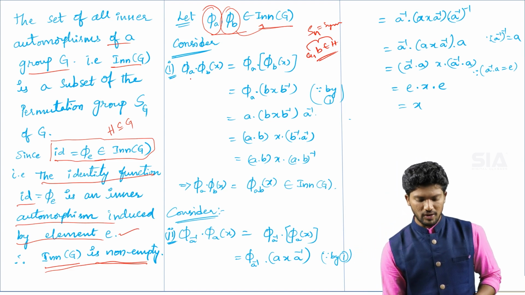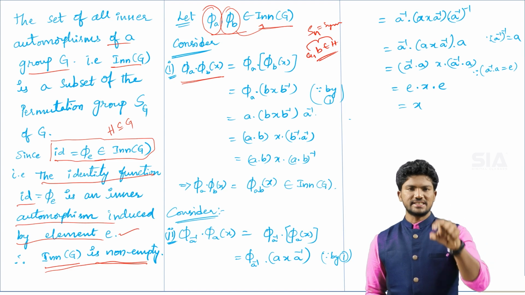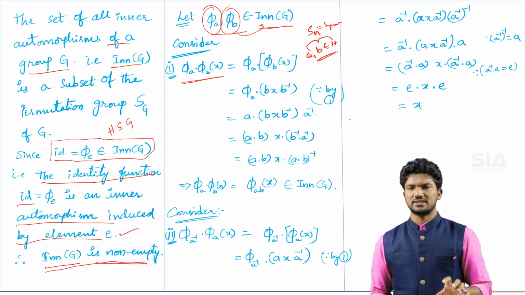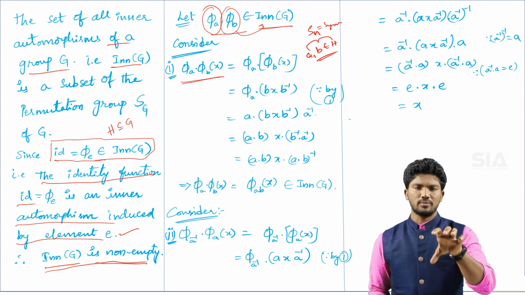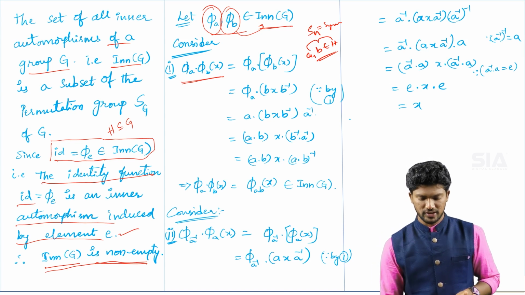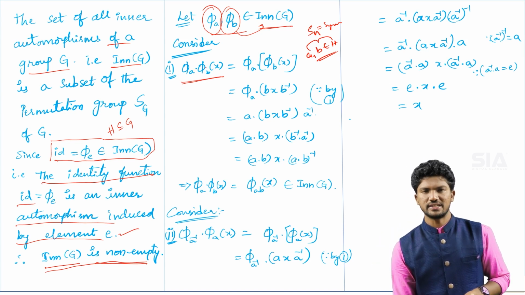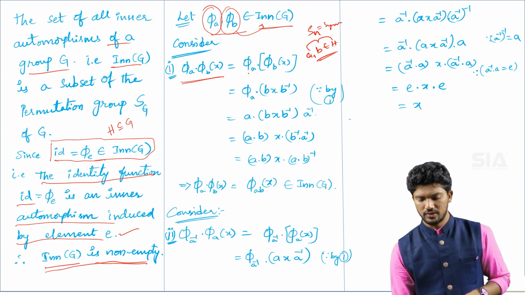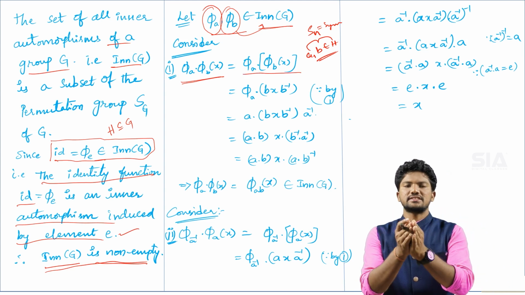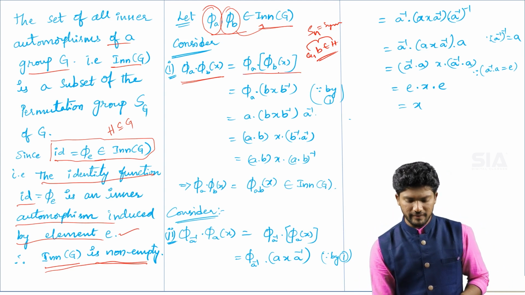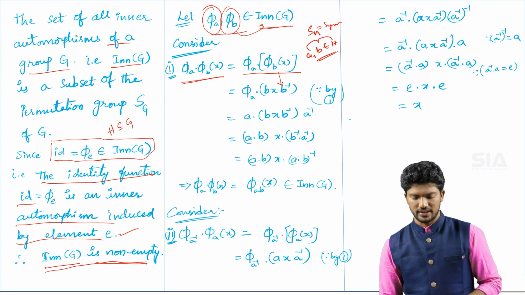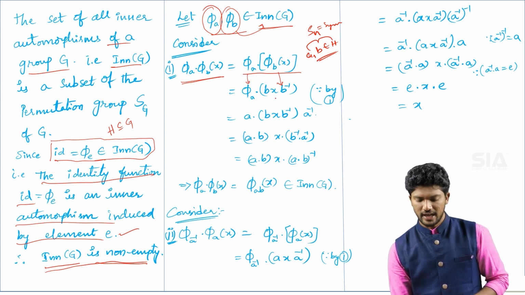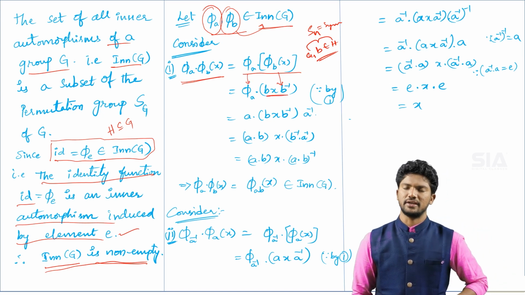Now consider the first condition of the two-step subgroup test theorem: the inner automorphism set is closed under the binary operation, multiplication. So φ_a ∘ φ_b (x) = φ_a(φ_b(x)). According to equation number 1, φ_a stays as it is, and φ_b(x) = b x b⁻¹.